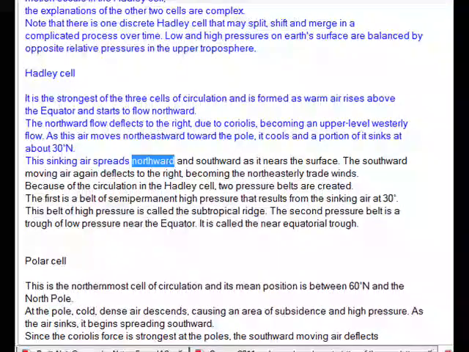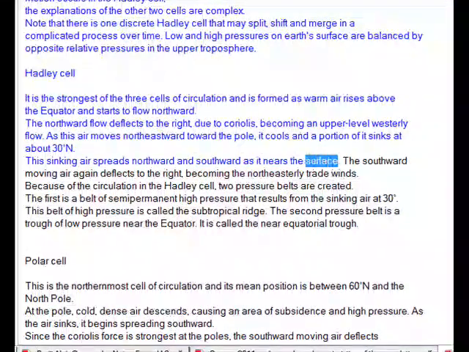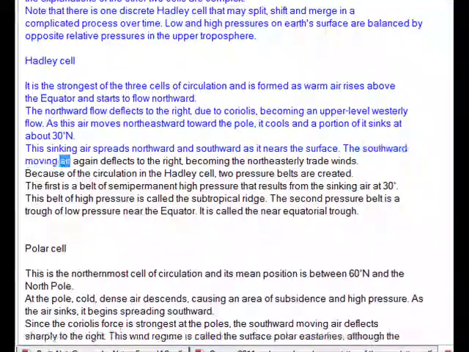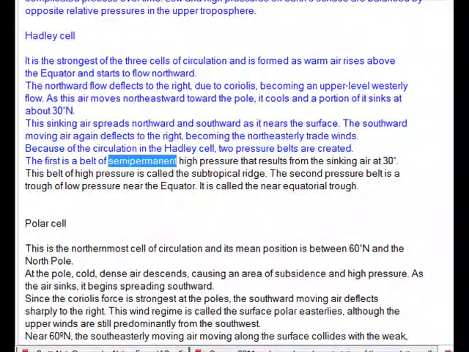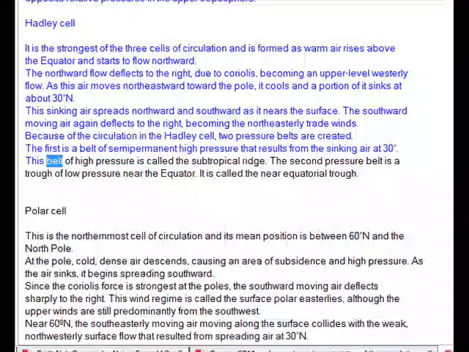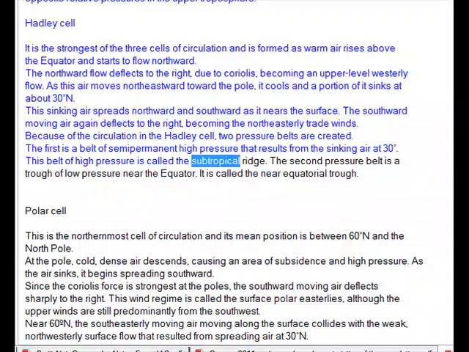This sinking air spreads northward and southward as it nears the surface. The southward moving air again deflects to the right, becoming the northeasterly trade winds. Because of the circulation in the Hadley cell, two pressure belts are created. The first is a belt of semi-permanent high pressure that results from the sinking air at 30 degrees. This belt of high pressure is called the subtropical ridge.